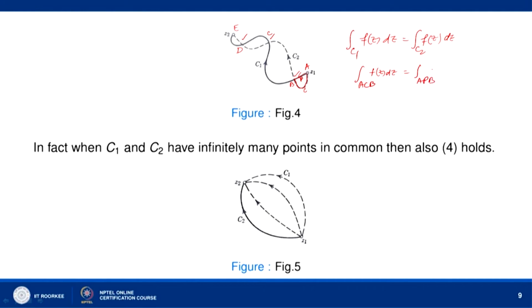We can do it in parts by our previous result. Similarly, from B to C, by taking other points Q and R, the integral over BQC is equal to the integral over BRC.